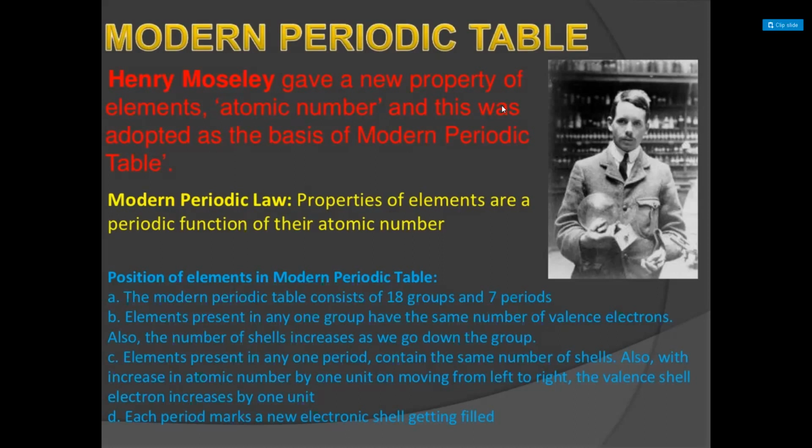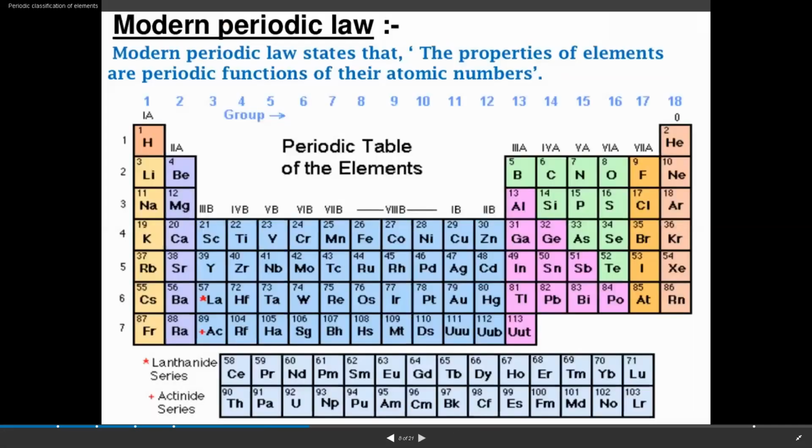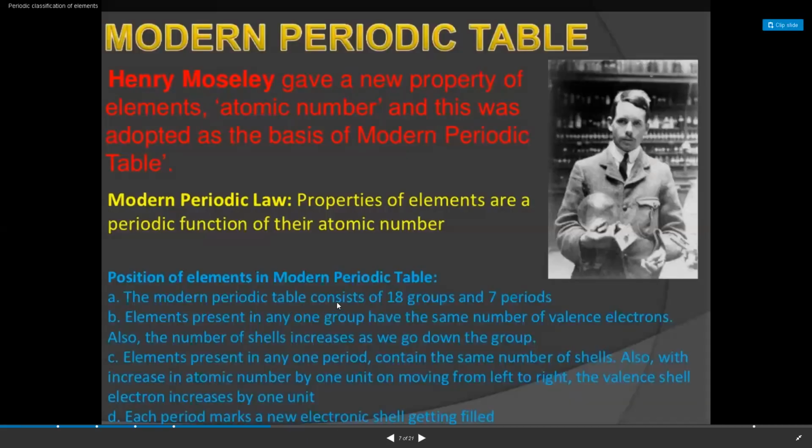Now, how is this periodic table arranged? Note down the first point. The modern periodic table consists of 18 groups and 7 periods.